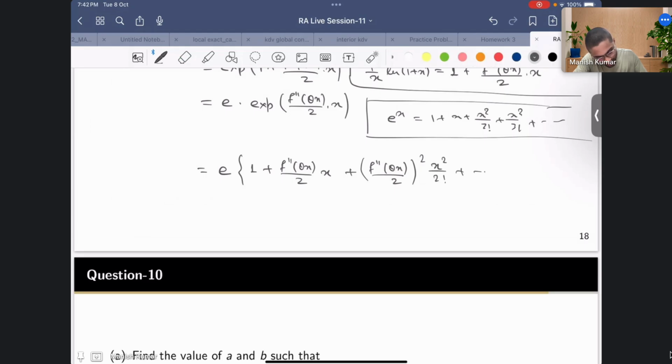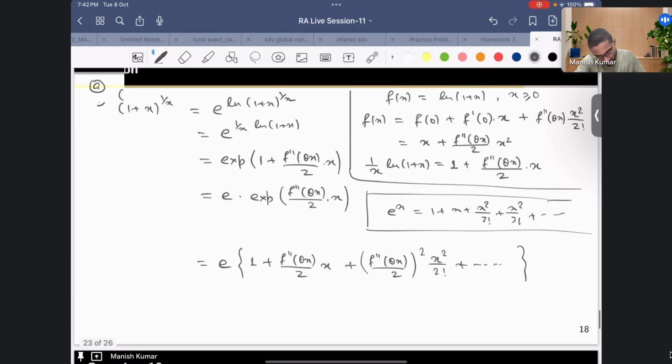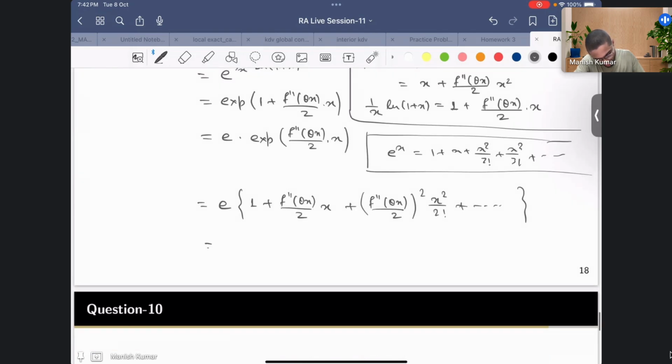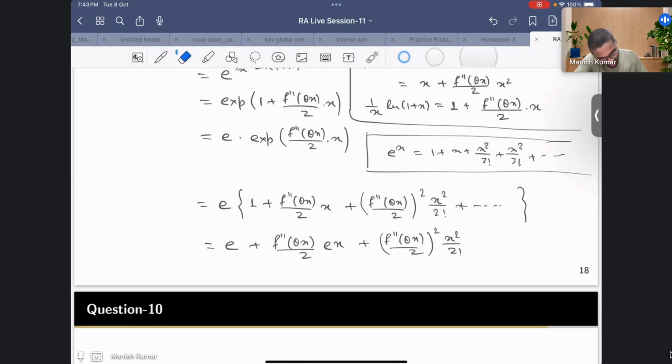This is how I can write this. Now I can multiply this to get e plus f double prime theta x by 2 ex plus f double prime theta x by 2 square x square by 2 factorial e.